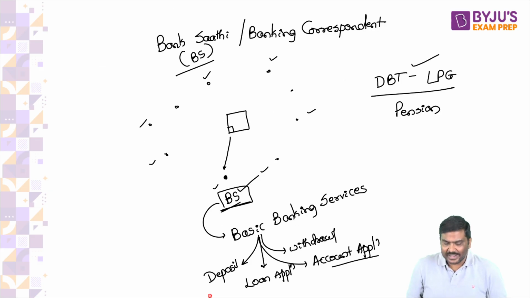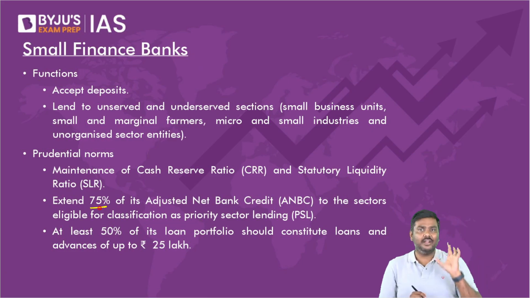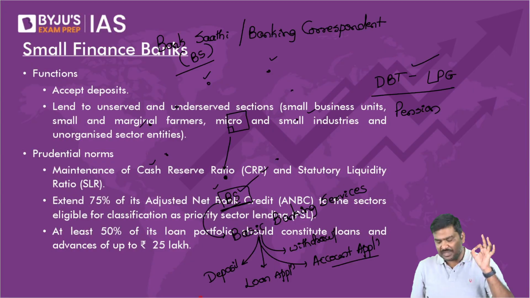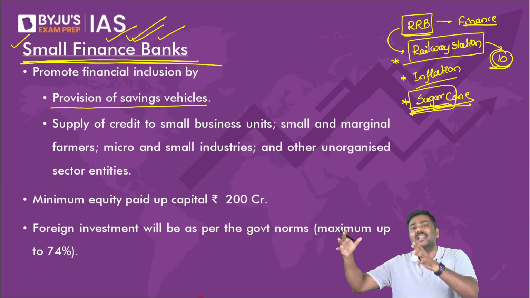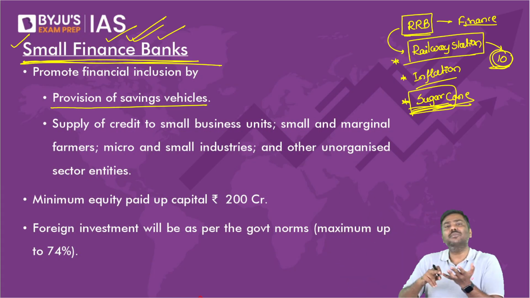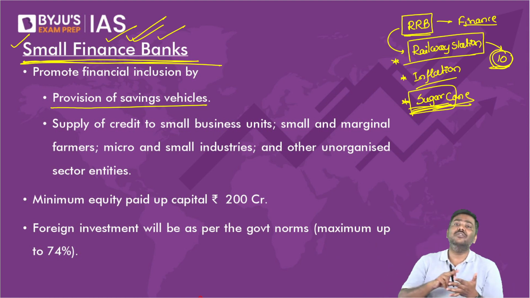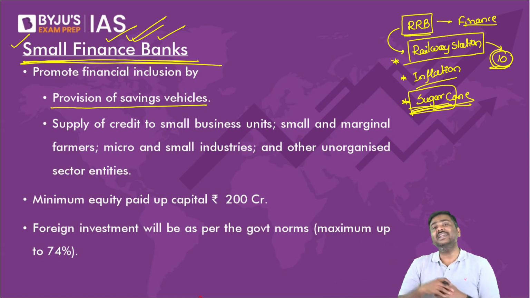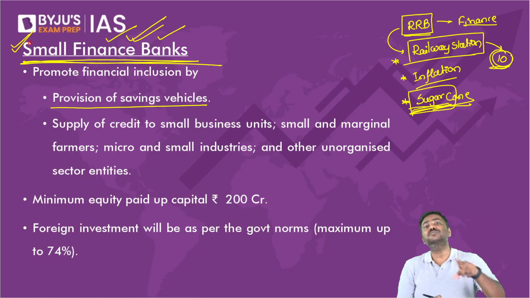The PSL criteria for small finance bank, the priority sector lending criteria. Do you remember this? The priority sector lending criteria for small finance bank is 75%. That is 75% of the loans issued by the small finance bank will have to go to PSL categories only. For example, we have agriculture sector, export credit, education loans, right? We have housing credit, we have startups, we have renewable energy projects, we have weaker sections of the society, etc. So 75% is the PSL criteria for small finance bank.